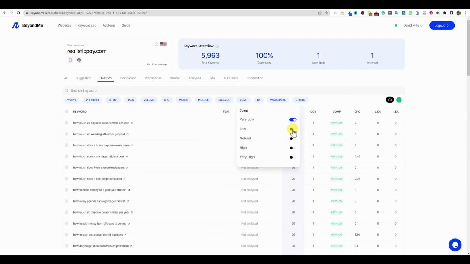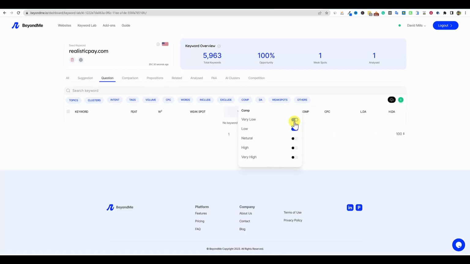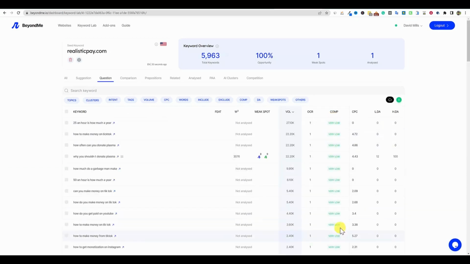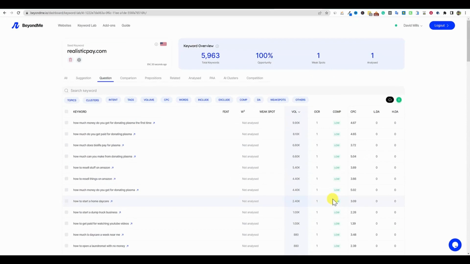And I love that we can add multiple, and a lot of keyword tools will only allow you to switch this on or off. So even one of them, Ubersuggest, it's frustrating. They only let you select one at a time. But right here, we can select, let's see, if we go to low, what this is doing is, that's interesting. I click both of them on competition and nothing shows up. But if you click off of one, you've got a bunch of very low and you have a bunch of low.